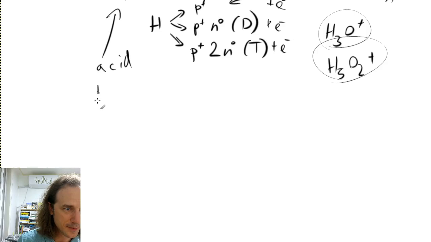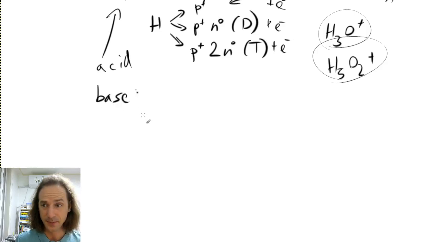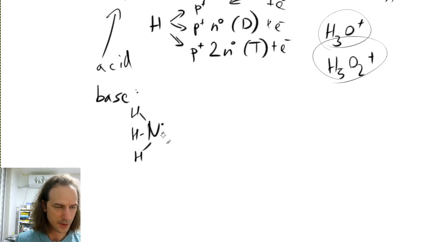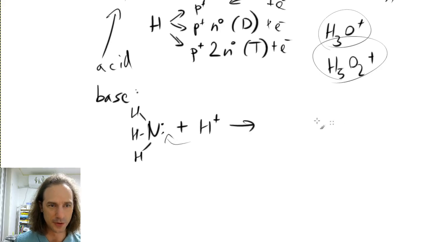And so for a base, it's going to be the opposite of the acid, which means that if you have a base, then, let's say ammonia. So ammonia is a nitrogen with 3 hydrogen atoms, and it has 1 non-bonding electron pair. And if it meets with an H plus ion, then this will basically bond to the non-bonding electron pair here.